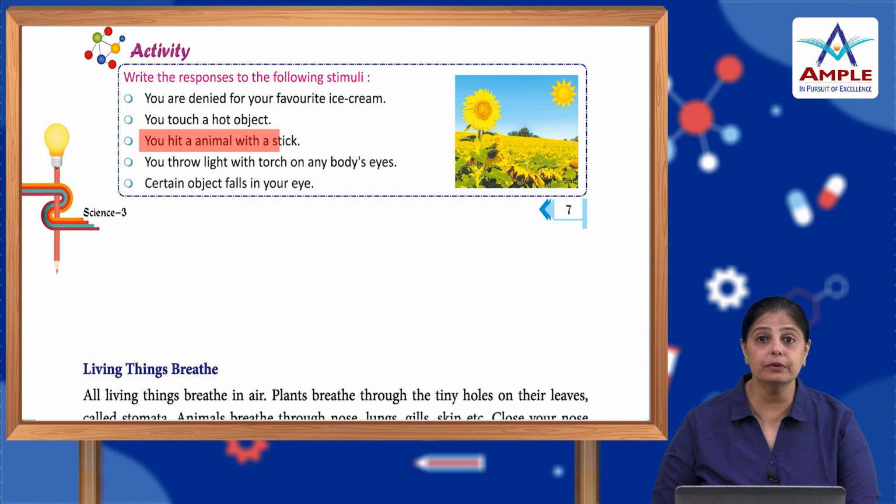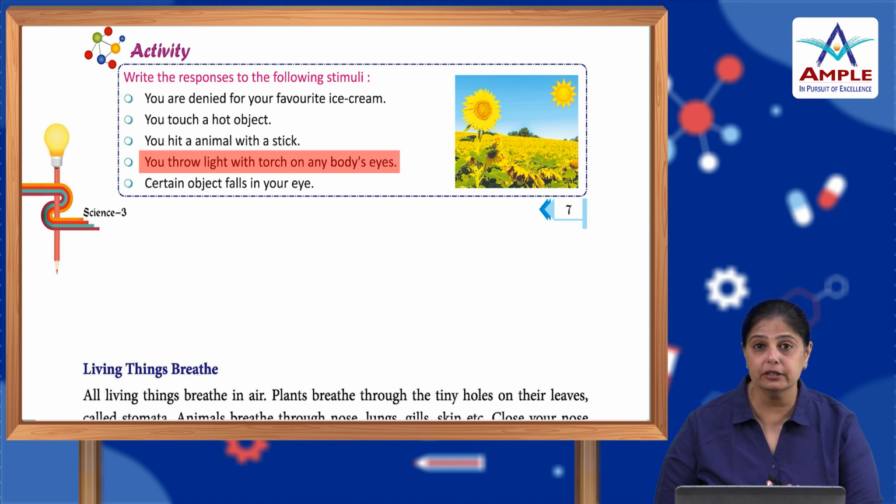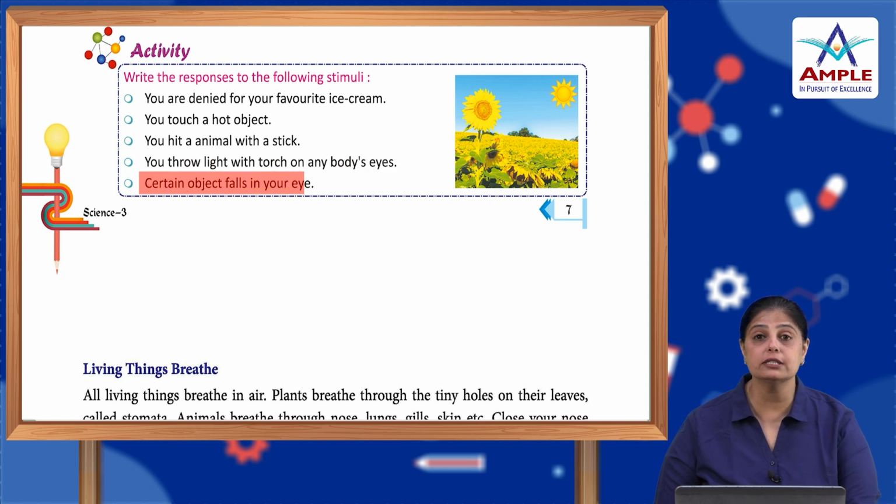You hit an animal with a stick, how does the animal feel? You throw light with a torch on anybody's eyes. So what happens? Their eyes start burning and they close their eyes immediately. That's the response to the light coming from the torch. A certain object falls in your eye. If something falls into our eye, we immediately feel that prickly thing, and we start rubbing our eye. So these are different types of stimuli.